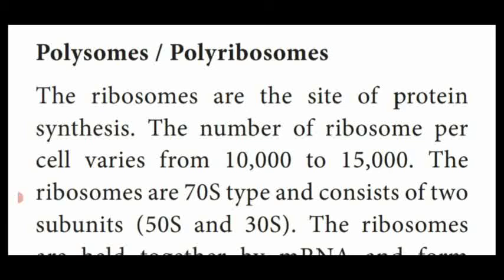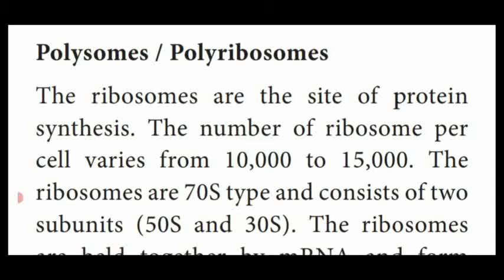The cytoplasm of the bacterial cell contains 10,000 to 15,000 ribosomes. The type of the ribosome is 70S type. It consists of two subunits. One is the 50S Svedberg unit, another one is the 30S Svedberg unit. So this is the type of ribosome present in the bacterial cell, the characteristic feature of the bacteria.